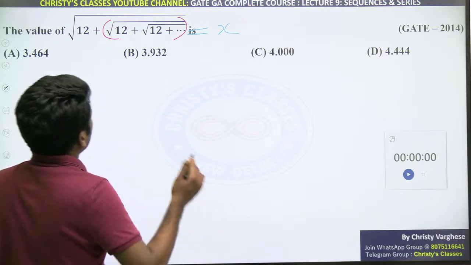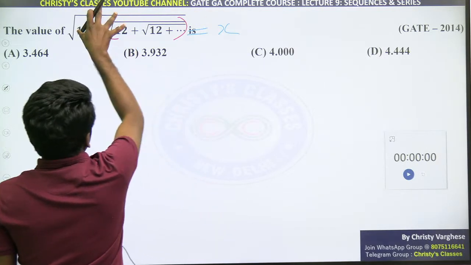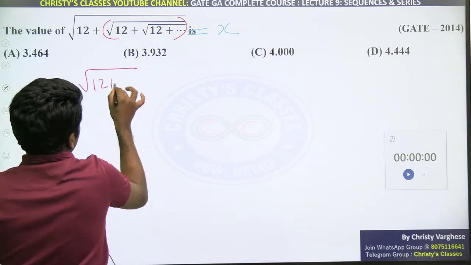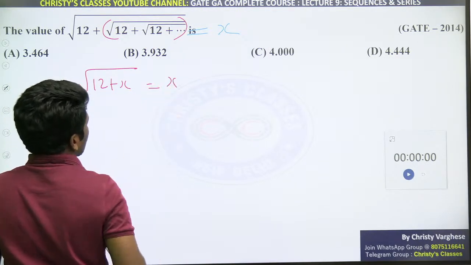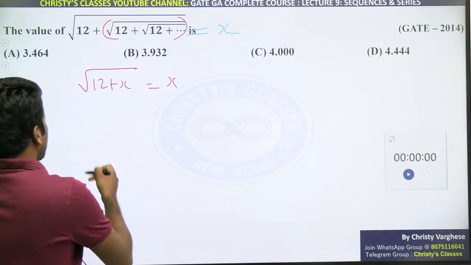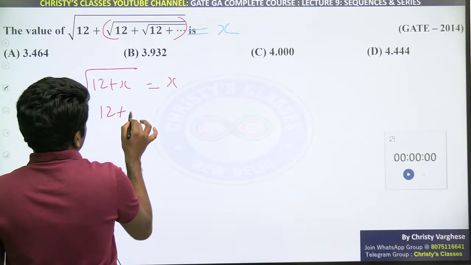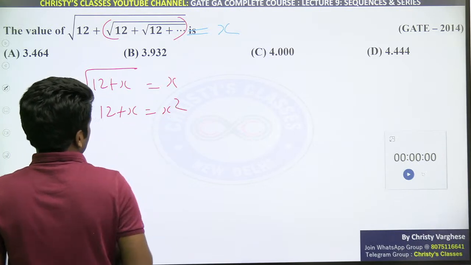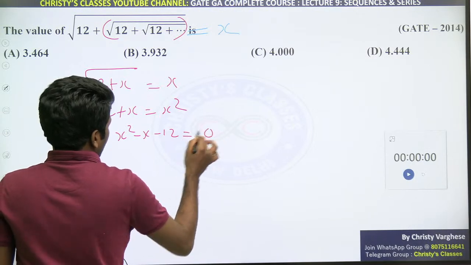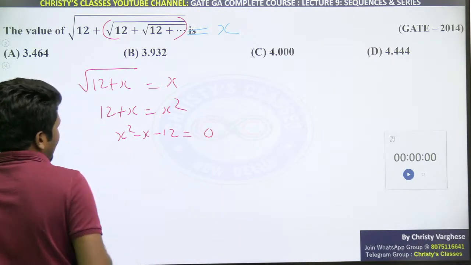This is also x itself. If you assumed initially this is x, this is also x. That means root of 12 plus x is equal to x. If you solve this, you can find the value of x, and that is our answer. Squaring on both sides, 12 plus x equal to x square. Now x square minus x minus 12, taking all terms to one side, equal to 0. This is a quadratic equation.